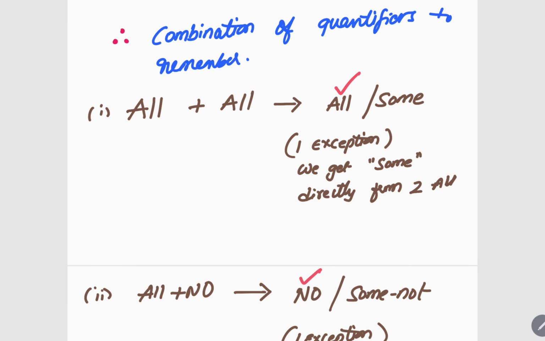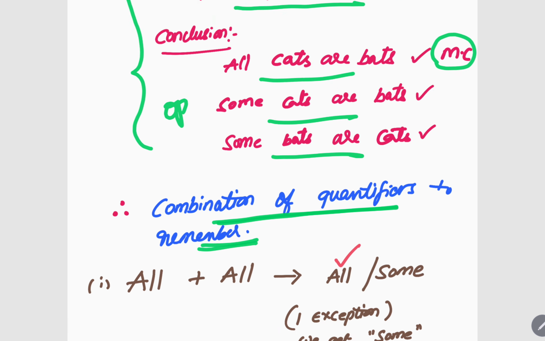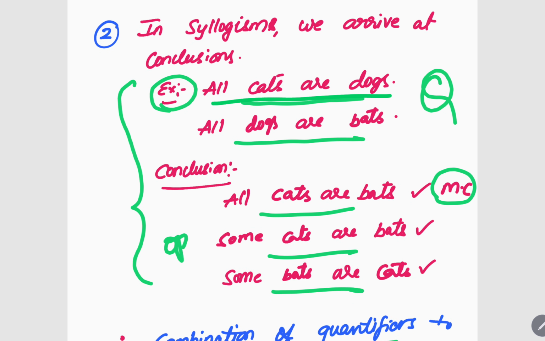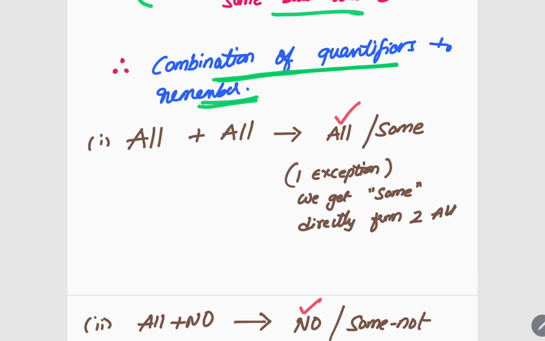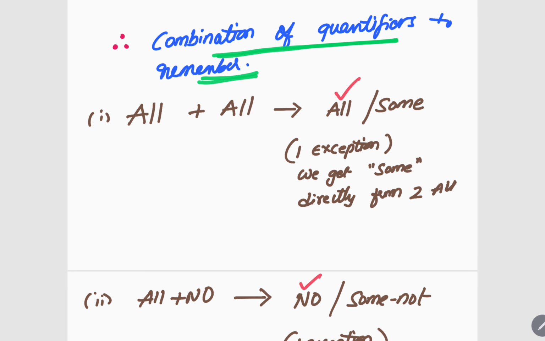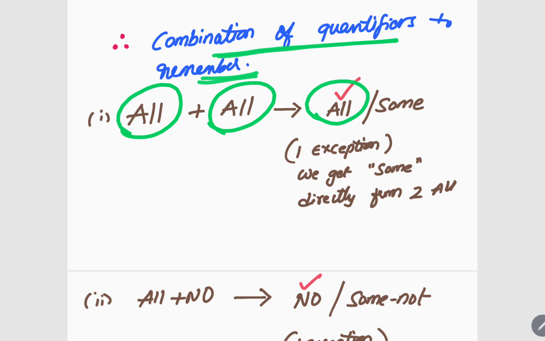Now, this is most important in syllogisms: combination of quantifiers. You have to remember it at any cost. I told you, right? All cats are dogs, all dogs are bats. Like these, questions will be given. In a similar way, if you see two sentences or three sentences where you only see all plus all, meaning all cats are dogs, all bats are dogs, like that, you will be getting only all as the conclusion answer.